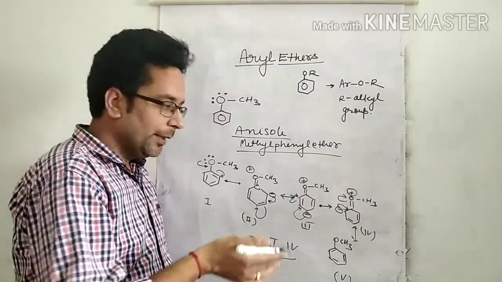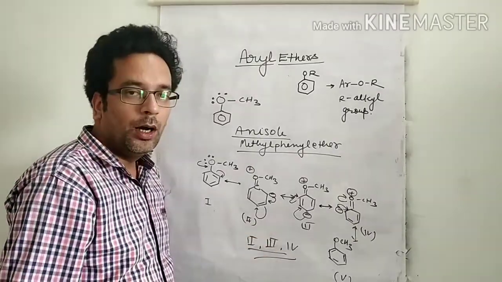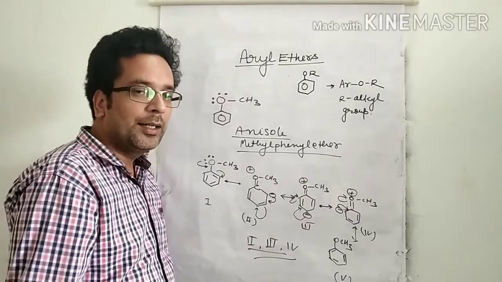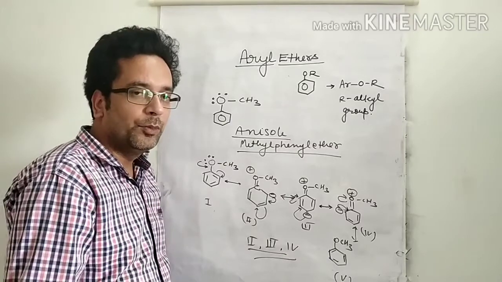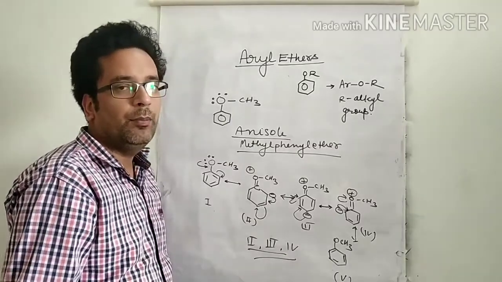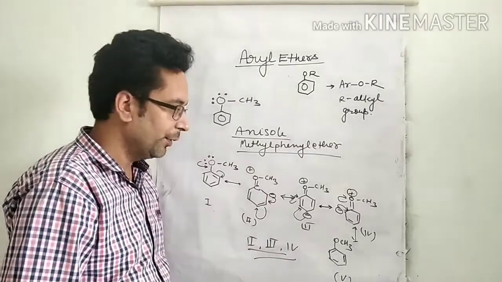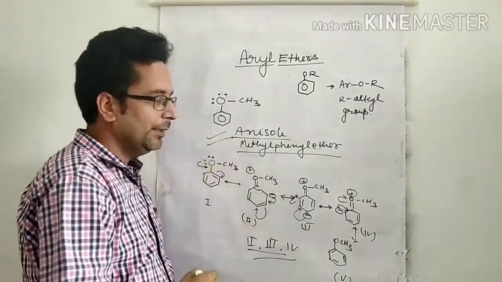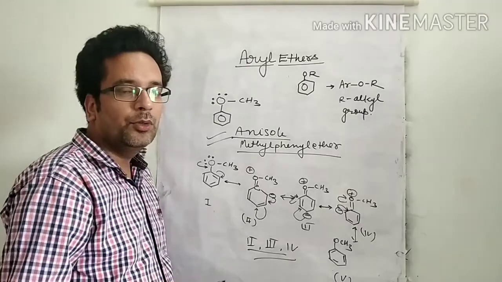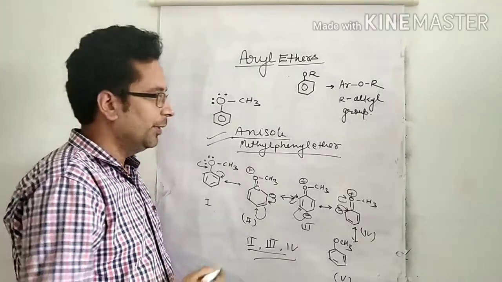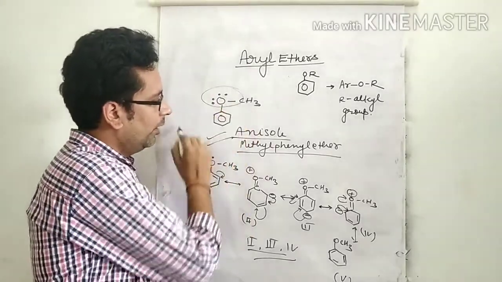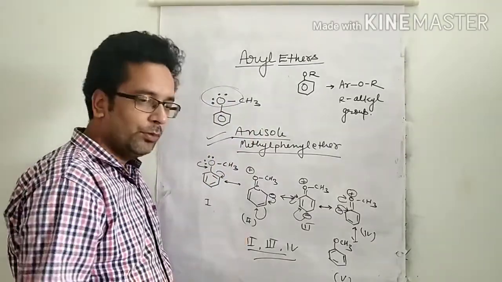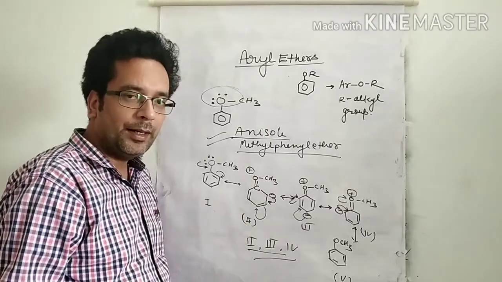So the upcoming electrophile, an electron deficient species, attacks the ortho and para positions and gives ortho and para substituted products. It means that anisole, methyl phenyl ether, shows an ortho para directing group, and the electrophile attacks at the ortho and para positions.